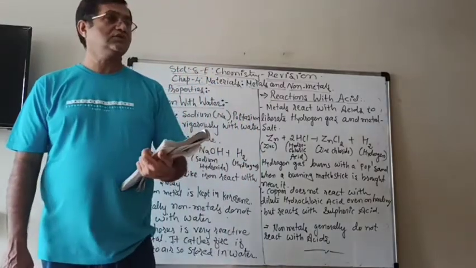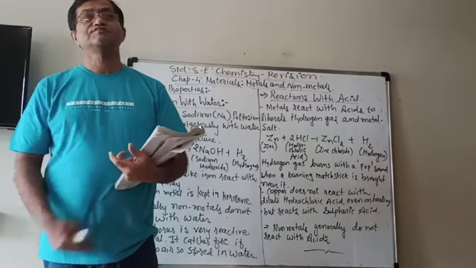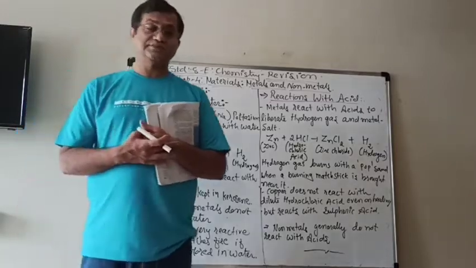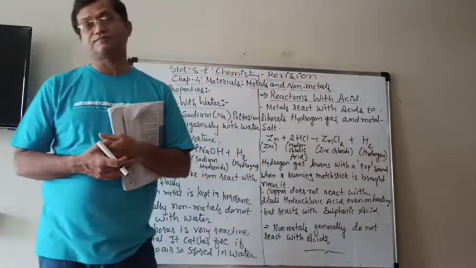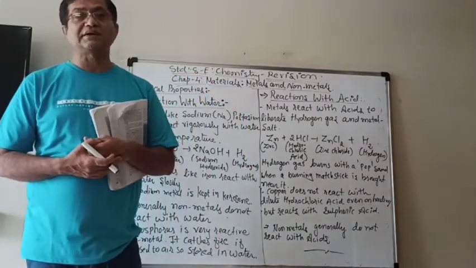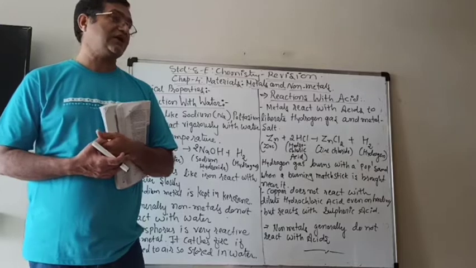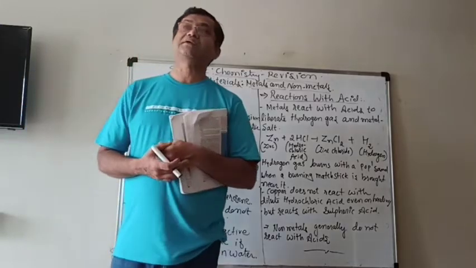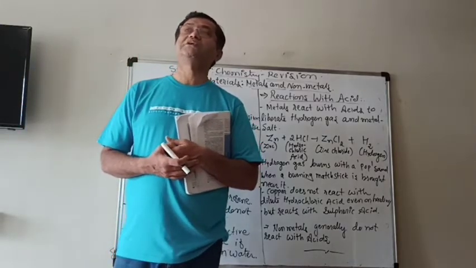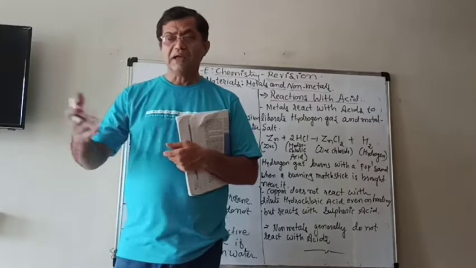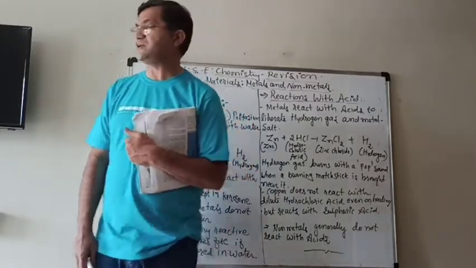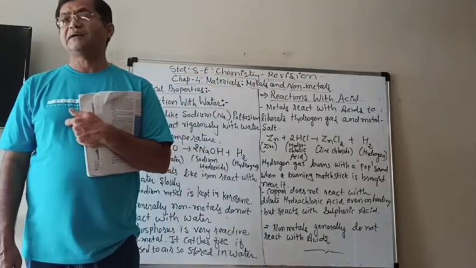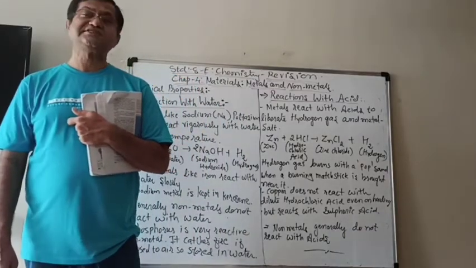We also learned that metallic oxides are basic in nature. Means they make basic when they are dissolved in water. Then we saw that non-metals also react with oxygen and make the oxides.